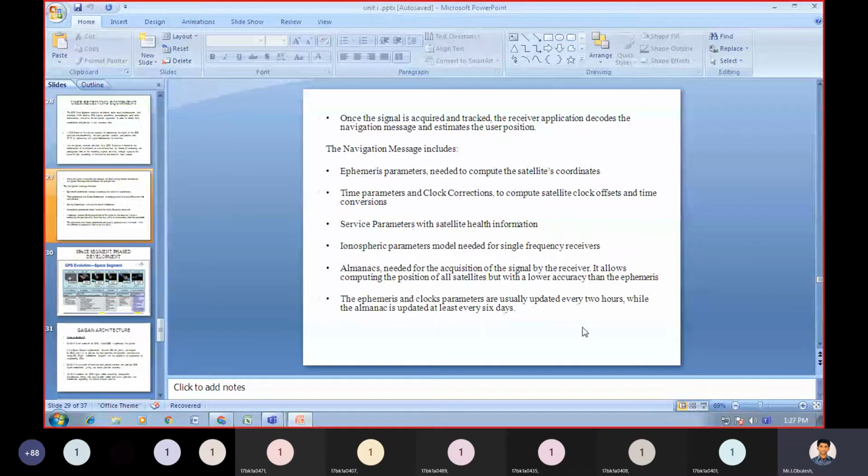Next, the fourth point is ionospheric parameters, a model needed for single frequency receivers.